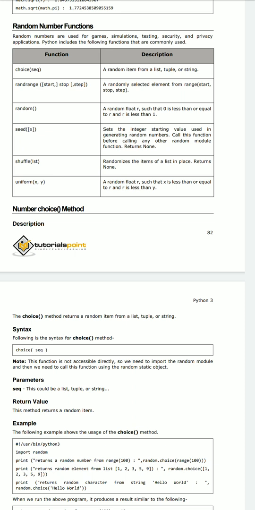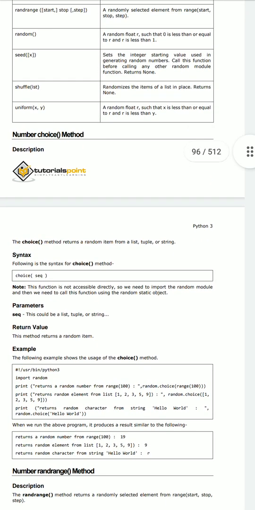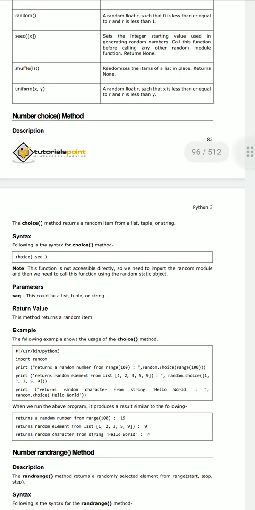We can use these methods while developing games, in simulations, in testing, and while maintaining security, and in privacy applications. In privacy applications too we can use these Python number functions. So what is meant by a random number function in Python? The first method in the random number functions is the choice method.